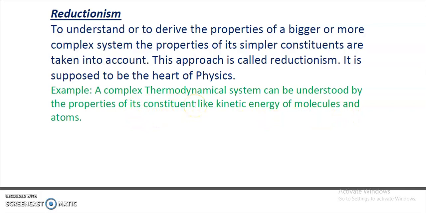So when we explain thermodynamics in terms of kinetic energy, or internal energy, of its molecules and atoms, then this kind of approach is called reductionism. The meaning of reductionism is hidden in this word only. Reductionism has come from the word reduce. So to reduce a complex system in terms of its simpler constituents is called reductionism, right?